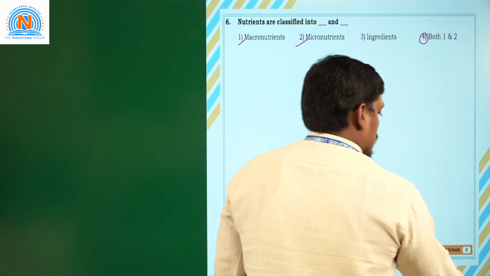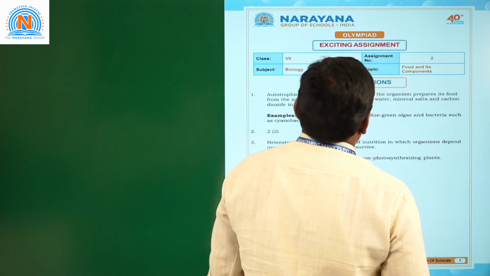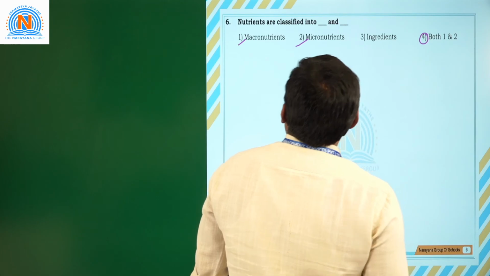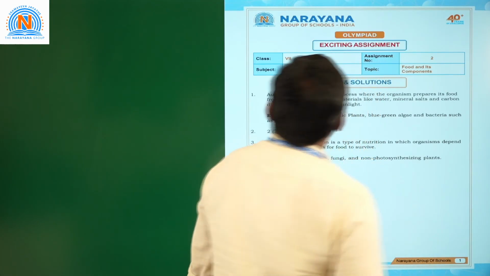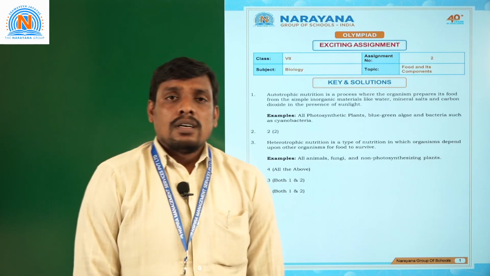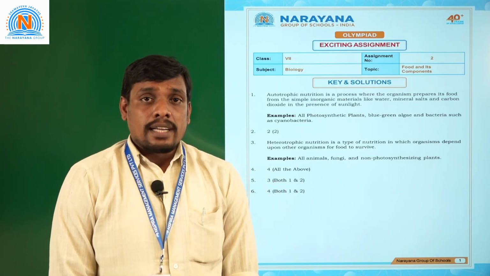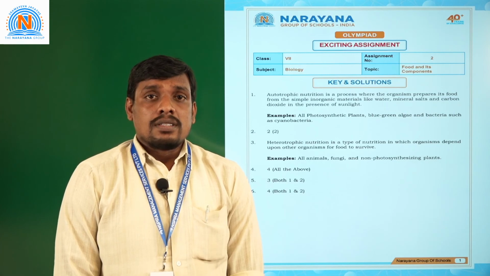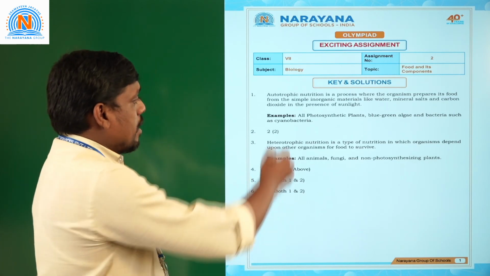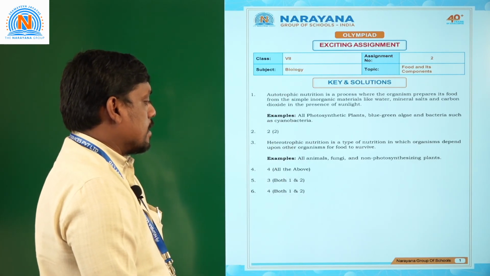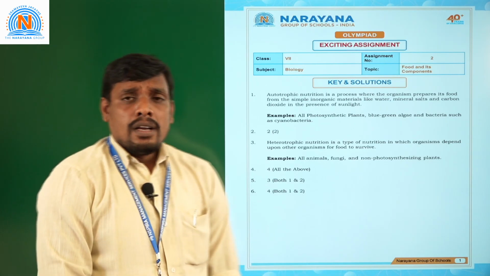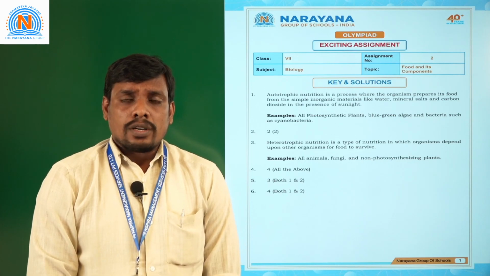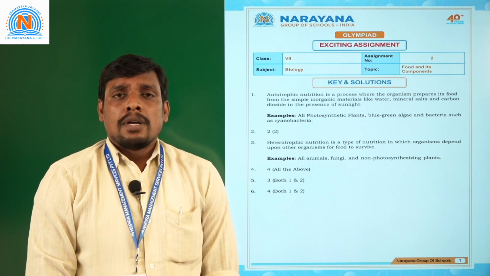Next question, students, let us see the seventh question. So in total, how many questions are given here? Only 6 questions are given. So this is the assignment key for this session. The key was already displayed here. You can cross check once. And the remaining assignment keys we are going to discuss in the coming time.